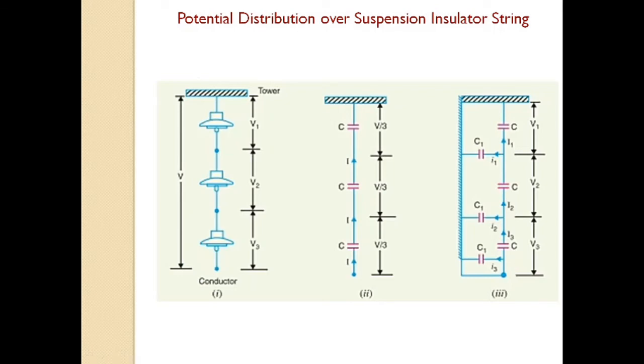Therefore, means must be provided to equalize the potential across each string. Now, if the voltage impressed across the string were DC, then the voltage across each unit would be the same, because insulator capacitances are ineffective for DC.